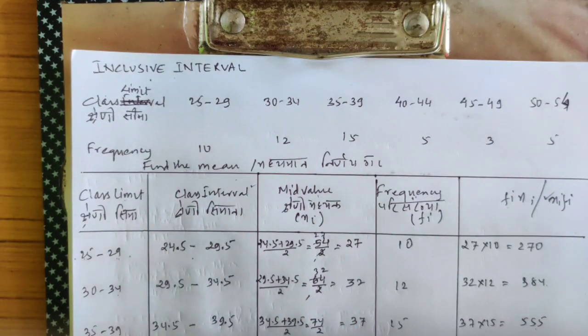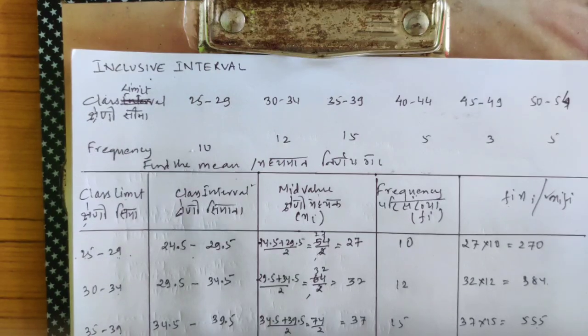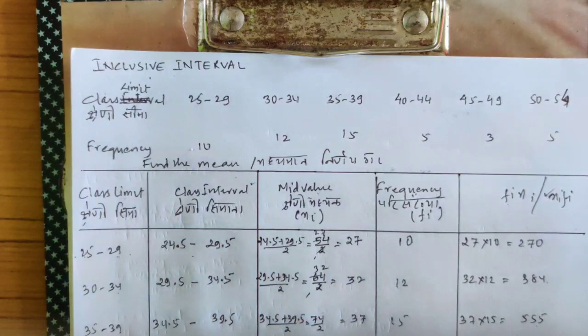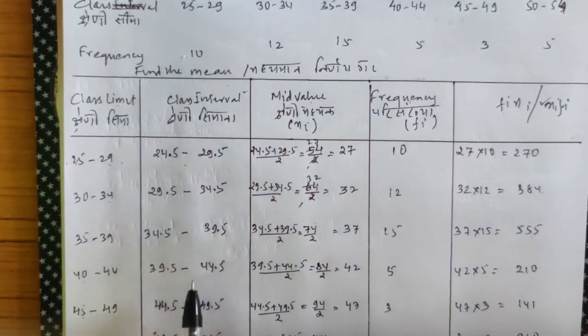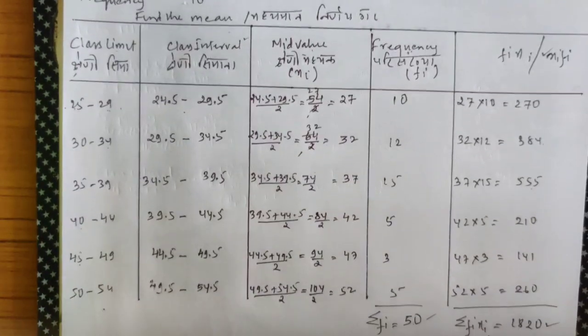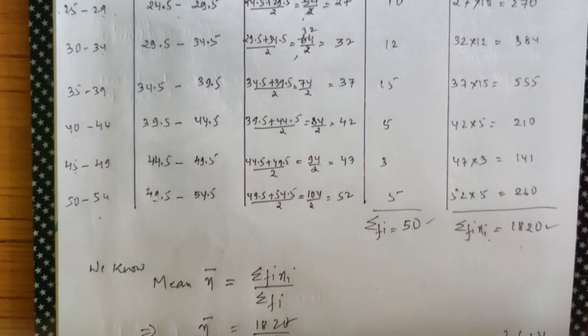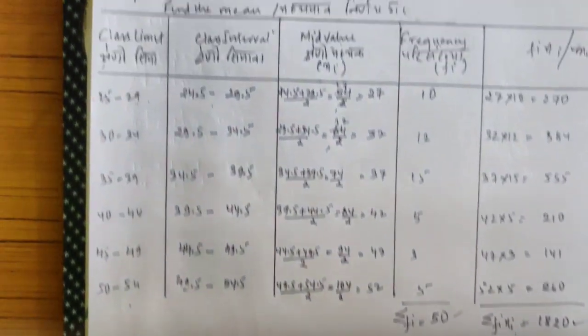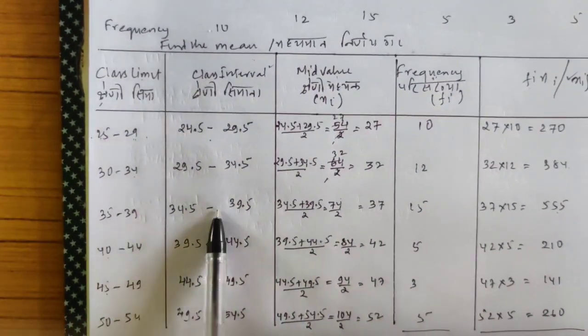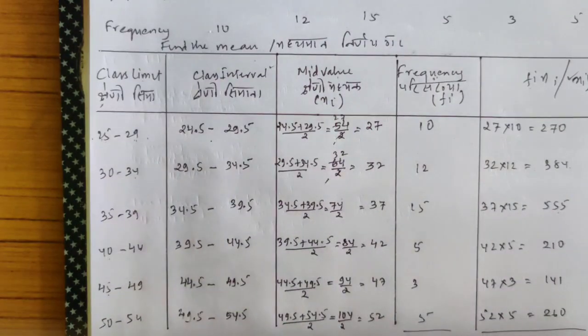Forget what I said just now. That is for your higher level, not for your level. Just remember one thing, inclusive must be converted to exclusive. Once we get into this habit, our next topic, the median, will be very easy. So this is how we solve for an inclusive interval. Everything remains the same. Inclusive gets converted into exclusive and we follow the same old method.